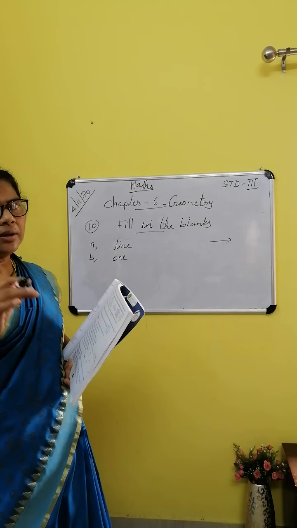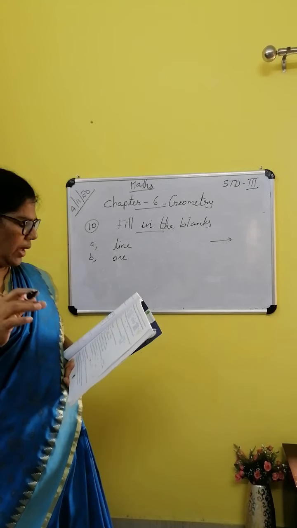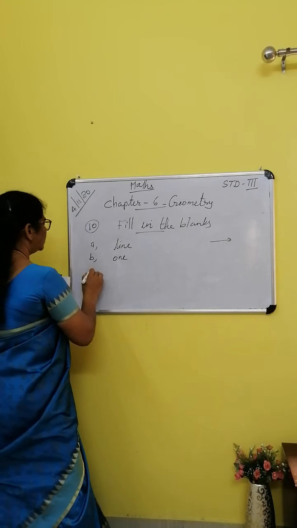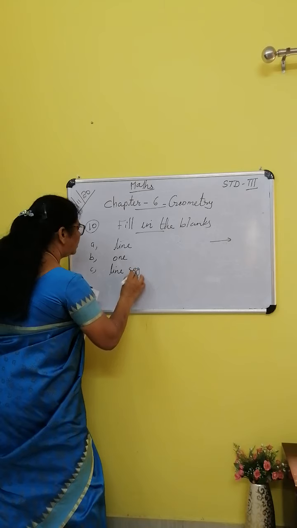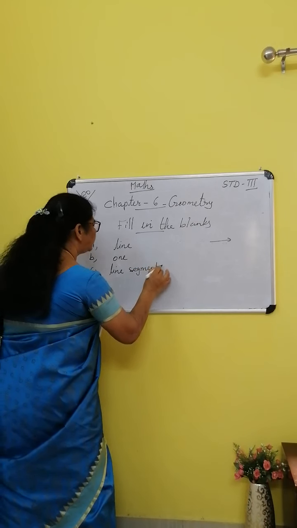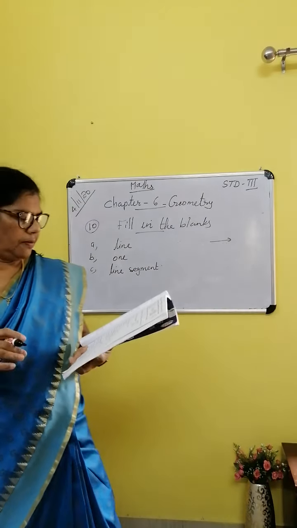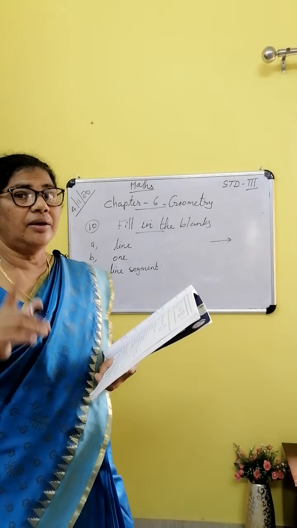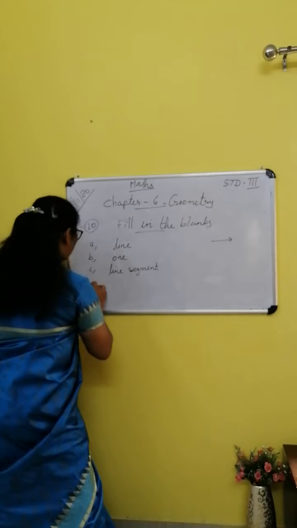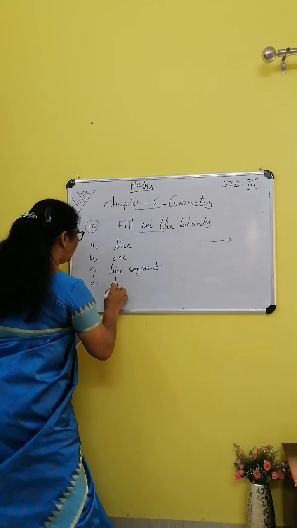Those lines only can be measured. That is a line segment. Number D. A point is represented by a dot. D-O-T.